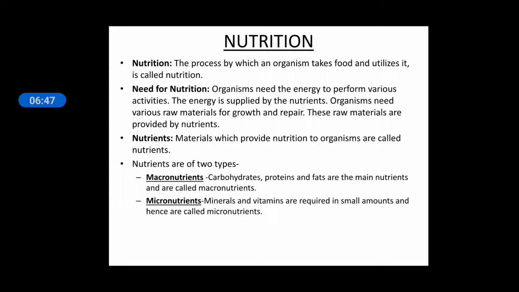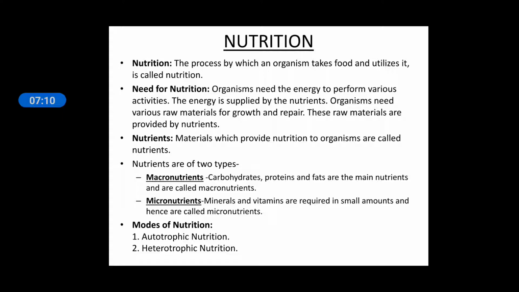So you understood all the definitions: what is nutrition, why we need nutrition, what nutrients are, and the types of nutrients. Mode of nutrition: there are two modes of nutrition, autotrophic and heterotrophic. You know about this. Auto means self, trophic means nutrition.